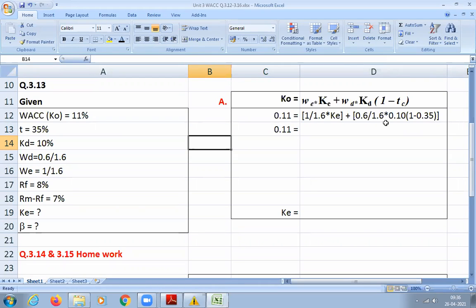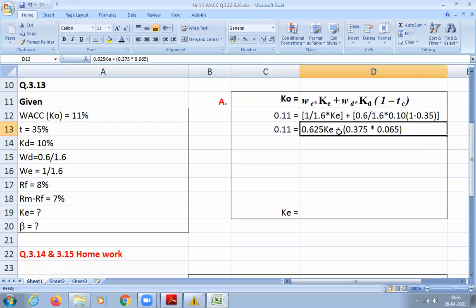So 0.375, correct. Next you multiply 0.1 into 1 minus 0.35, how much will you get? This part you multiply. 0.065.